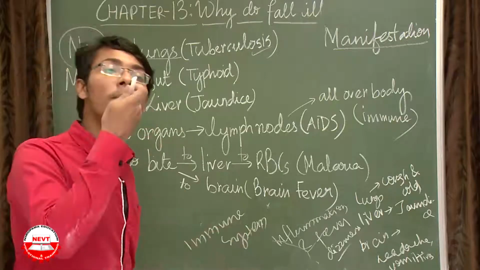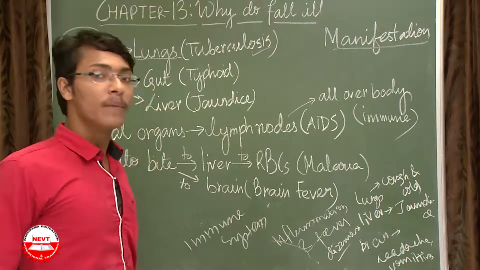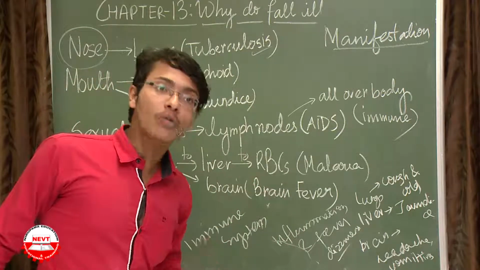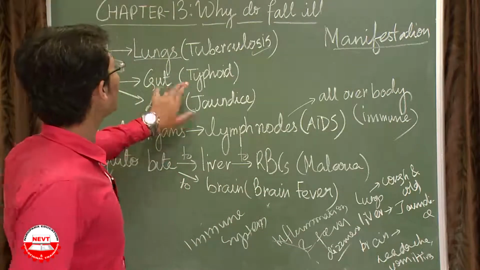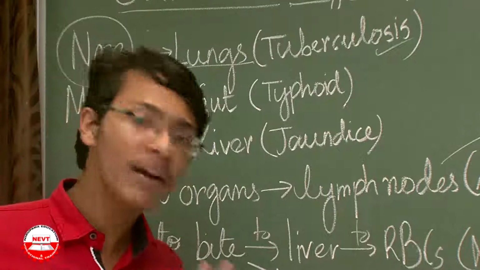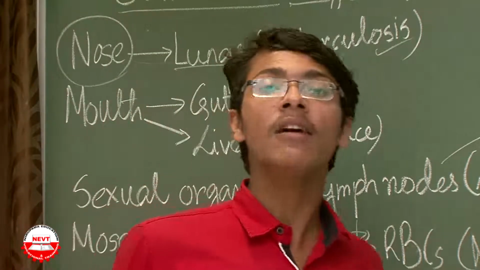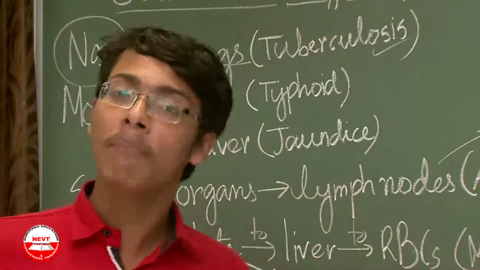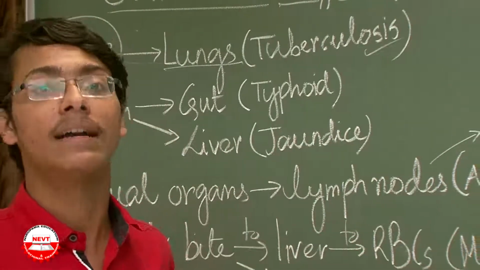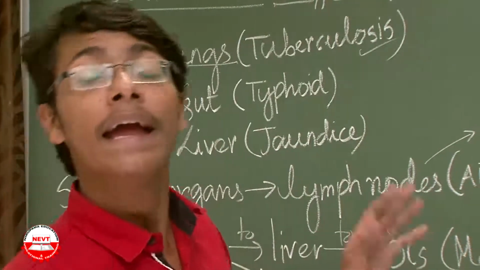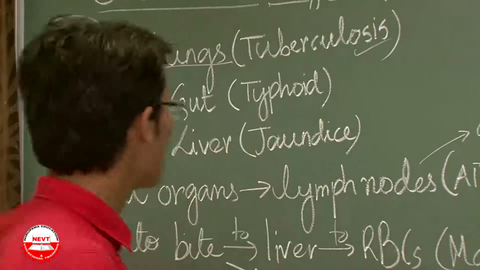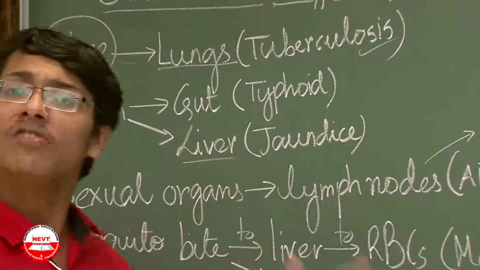Say it enters through my mouth, through my food or water. When it enters through my mouth through food or water, it can go to my gut. Gut is my alimentary canal. Typhoid is a disease whose bacterium enters through the mouth and affects the gut. If instead of the gut it goes to the liver, it can be jaundice.